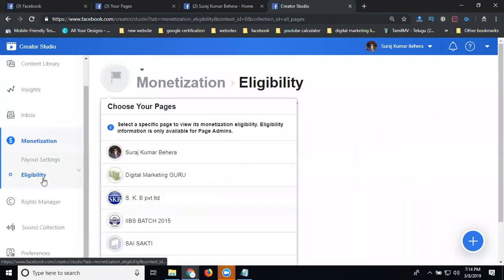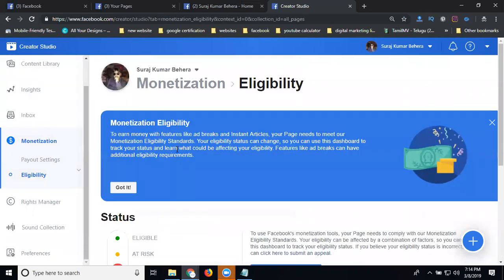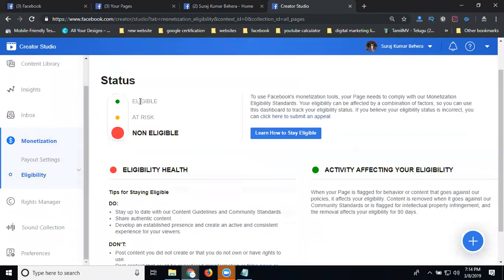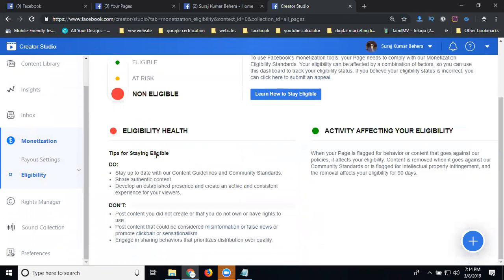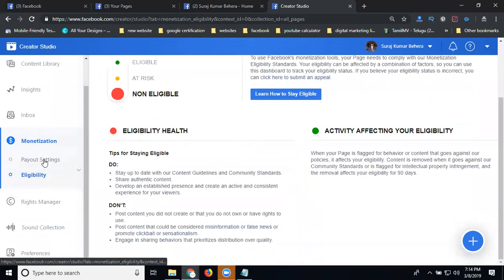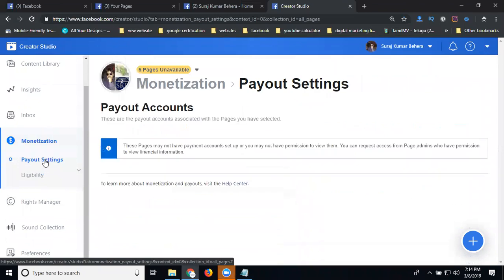You can check for monetization. See this: monetization eligibility. You are eligible, at risk, or not eligible. Eligibility health and activity feed show your eligibility. If you are not eligible, your postings are very important. Your Facebook monetization depends on the video posting, the content. You can also check your payment settings.